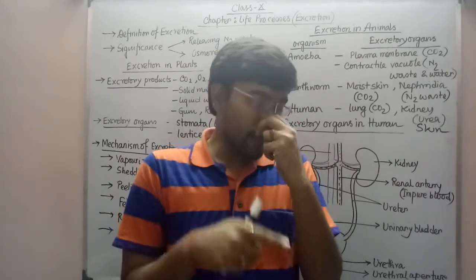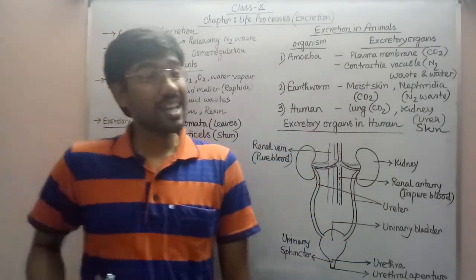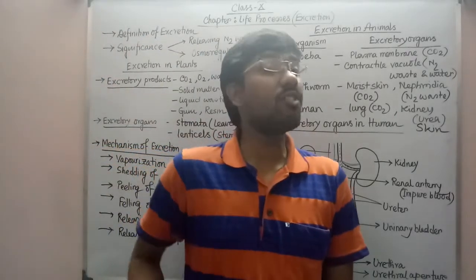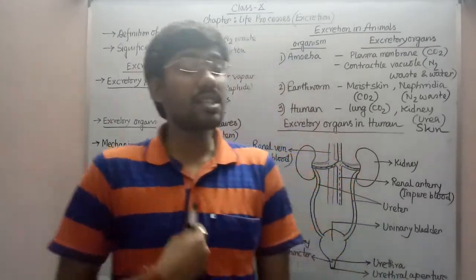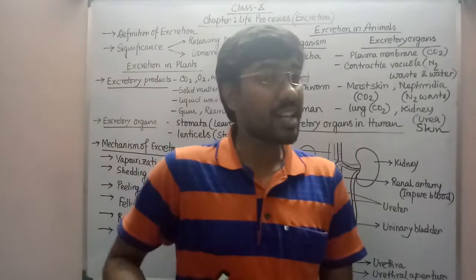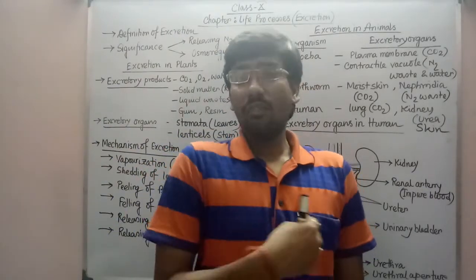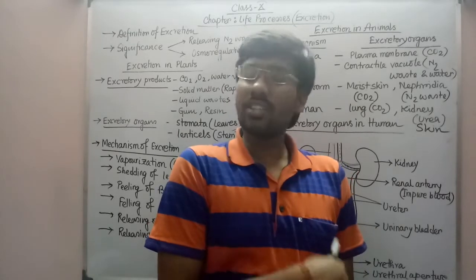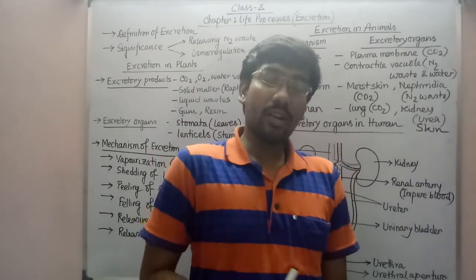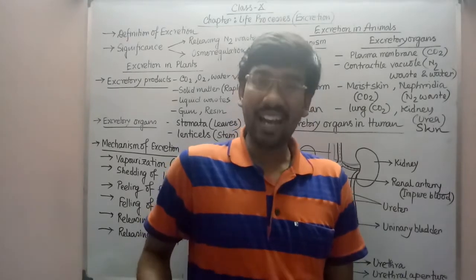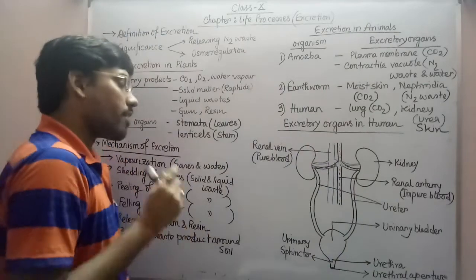Because again remember, on the left hand side the stomach is present, but on the right side, what is present? The liver, the largest digestive gland. Due to the presence of the largest digestive gland, it takes more place on the right hand side than the left side. So the left kidney is not pushed down by the stomach, but because of the liver as well as other small intestinal structures, the right hand side kidney is a little bit lower than the left hand side. Keep it in your mind very carefully.